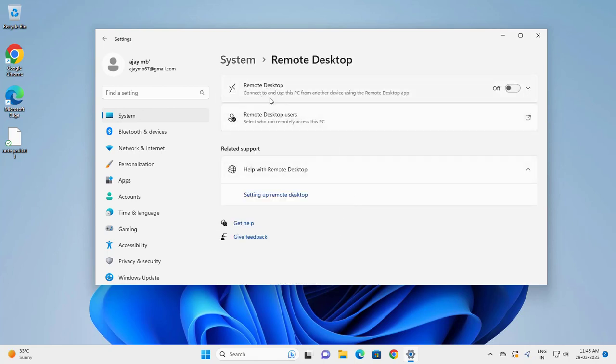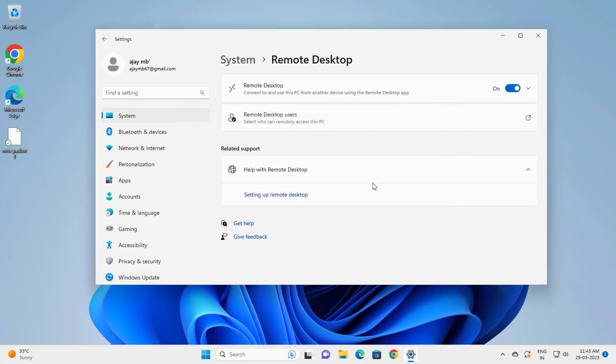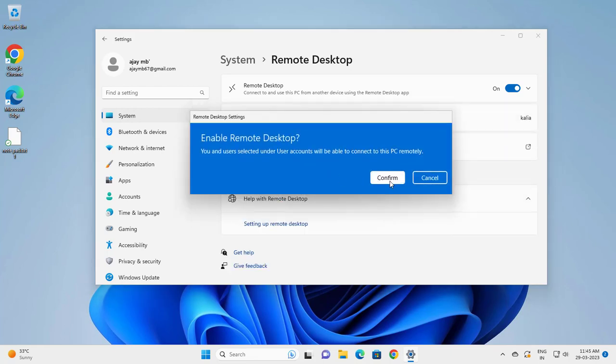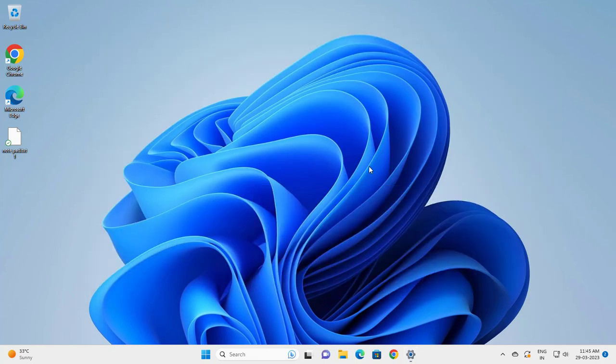Remote desktop: connect to and use this PC from another device using the remote desktop app. Click enable on turn on this to enable remote desktop, so you need to confirm it. Confirm. Okay, close it here.